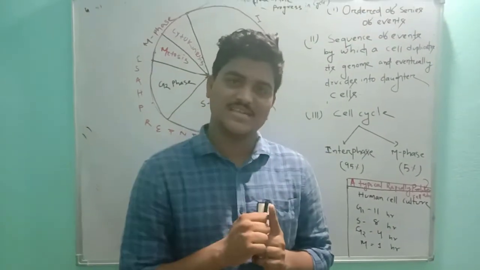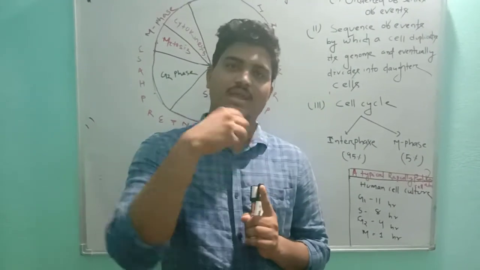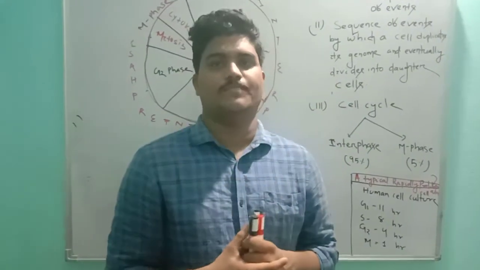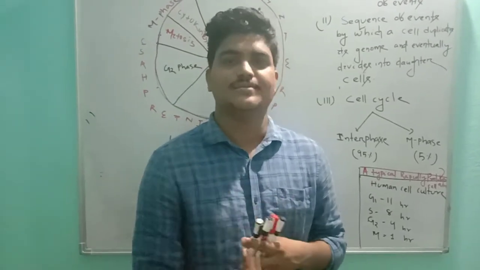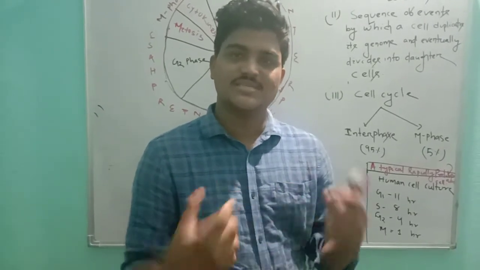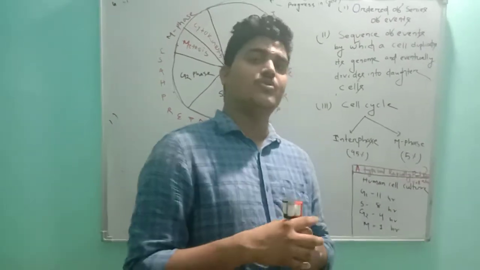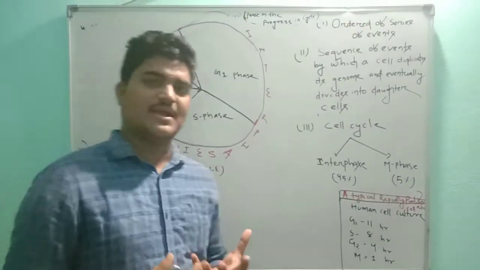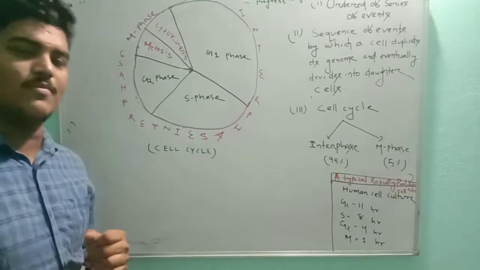So inside the cell, the materials, the cell organelles, the protein, the DNA content, which are present need to be doubled. And after that the cell can be divided. The cell should stock the materials that are essential for the formation of two new cells. So this is the interphase, where the cell prepares its materials for the formation of two new cells from it.